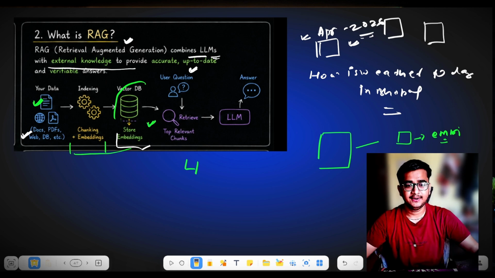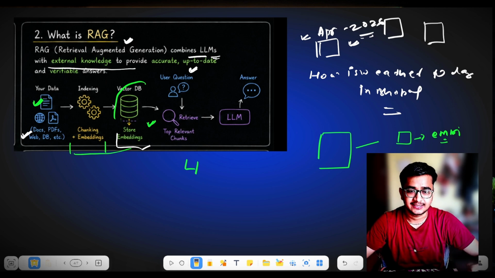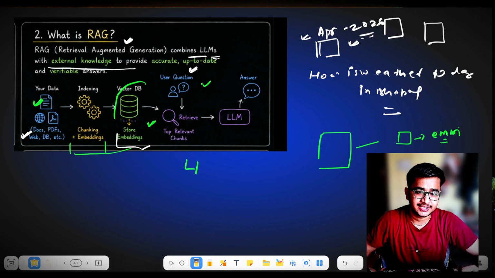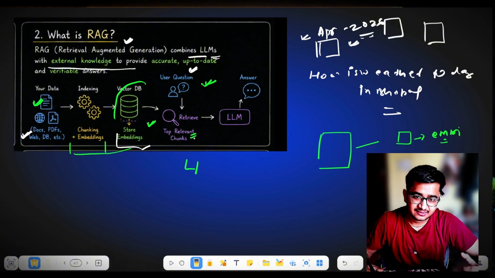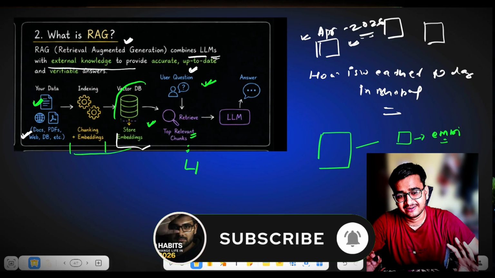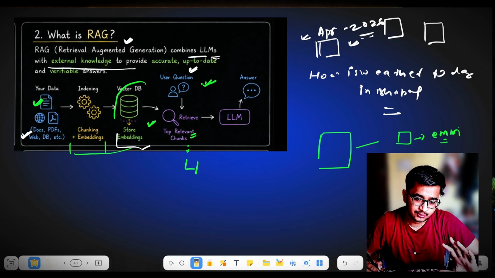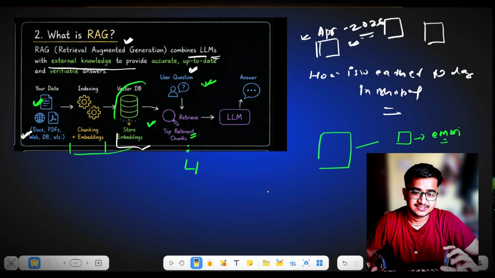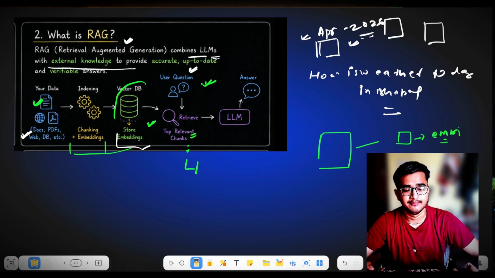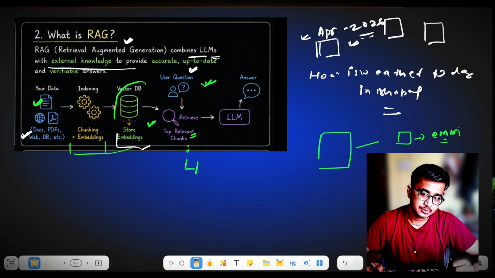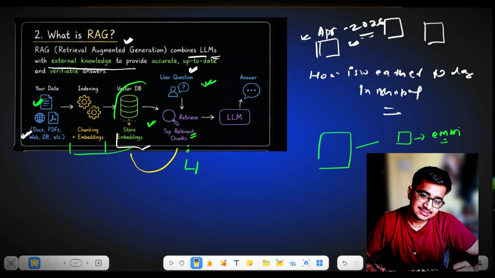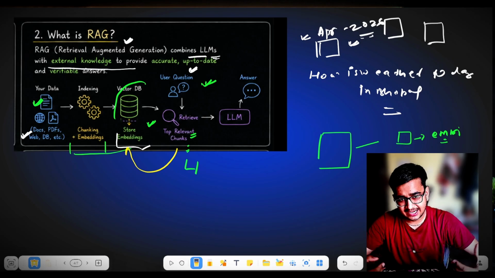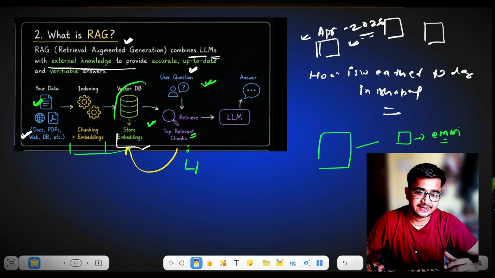What will happen when a user asks a query to the LLM? Let us assume I'm a user and I'm asking a query to the LLM. The LLM will convert that query into chunks, and in the next step it will search for those chunks inside the vector database, the custom database that you have provided in the form of chunks and embeddings. The LLM will go to this database and try to find the context. It will try to match the embeddings.